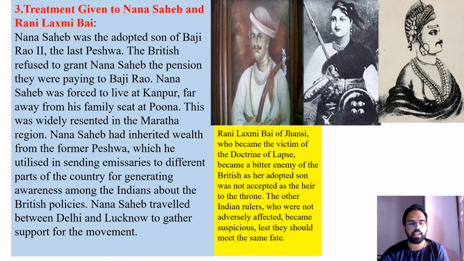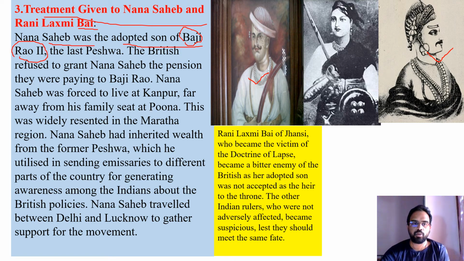So here what happened then? The treatment given to Nana Sahib and Rani Lakshmi Bai. So what did they do with Nana Sahib and Lakshmi Bai? See here, you can see Nana Sahib and here Bajirao II. Nana Sahib was the adopted son of Bajirao II. Bajirao did not have any sons, so he adopted his brother's son, who is Nana Sahib. And these Nana Sahib and Bajirao belong to the Maratha Empire, and they were called Peshwas.